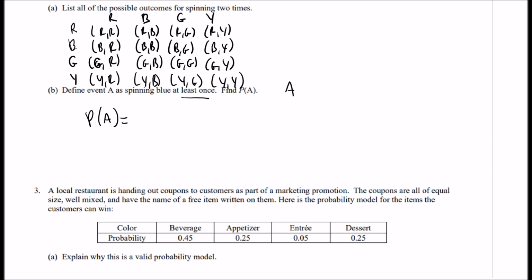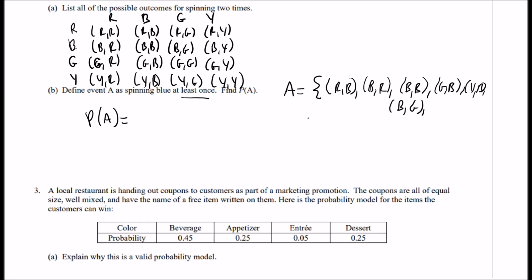Okay, so let's write down the events for A. What are the events that allow us to do blue at least once? Well, we can have red, blue. We can have blue, red. We can have blue, blue, of course. We can have green, blue. We can have yellow, blue. We can have blue, green. And we can have blue, yellow.